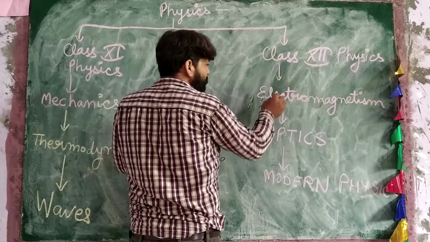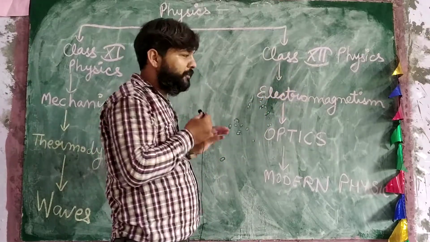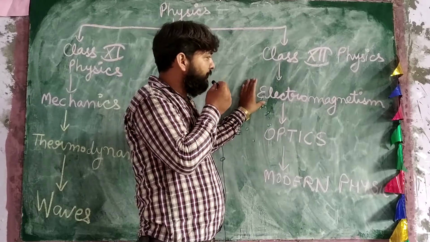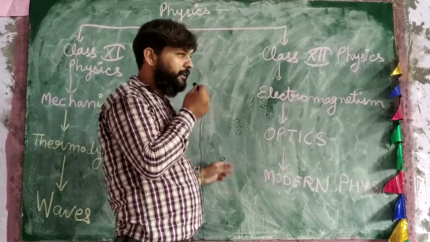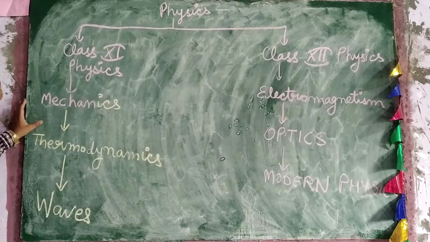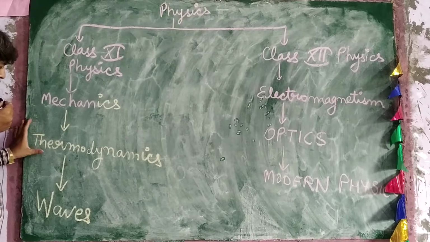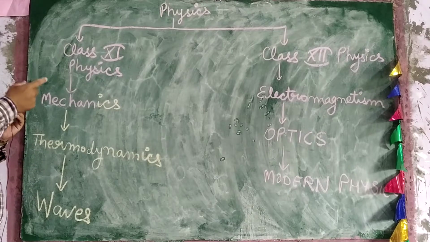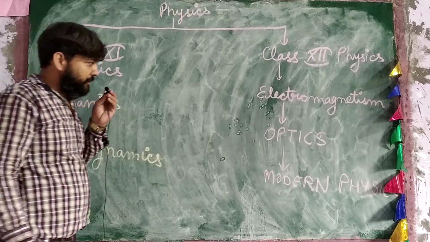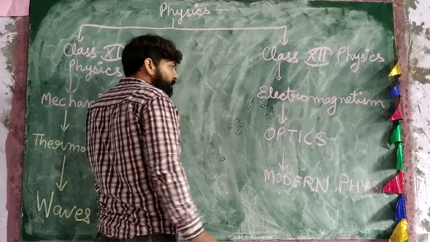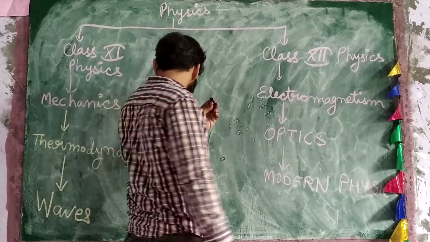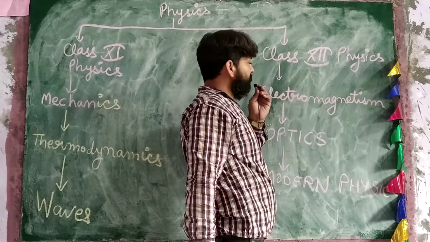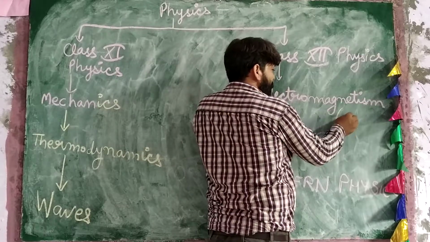Class 12 physics consists of three parts: electromagnetism, optics, and modern physics. Electromagnetism is a bigger part, and these two are smaller parts. And here in class 11 physics, mechanics is a bigger part, and thermodynamics and waves are smaller parts. Same as in class 12. When we talk about electromagnetism, the distribution of the marks in this electromagnetism part is 33 marks.